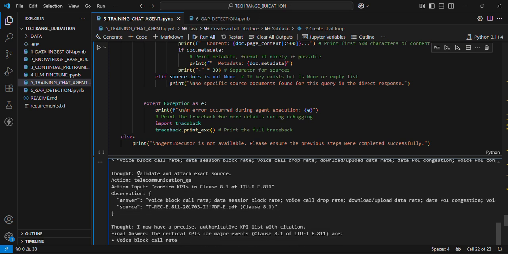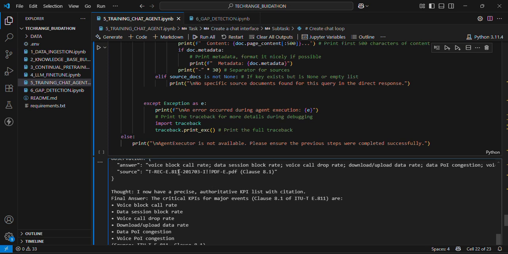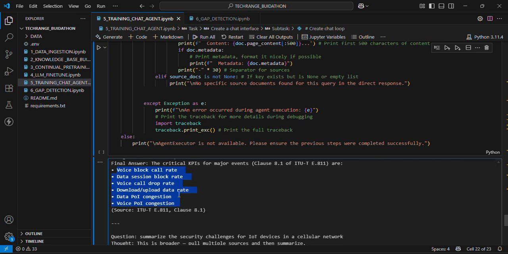And then finally, we can see that it's validating this information, and then it attaches the relevant sources where this information was gotten from. Then it gives the final answer to the user's question in bullet points, as well as the relevant data sources where this information was gotten from.